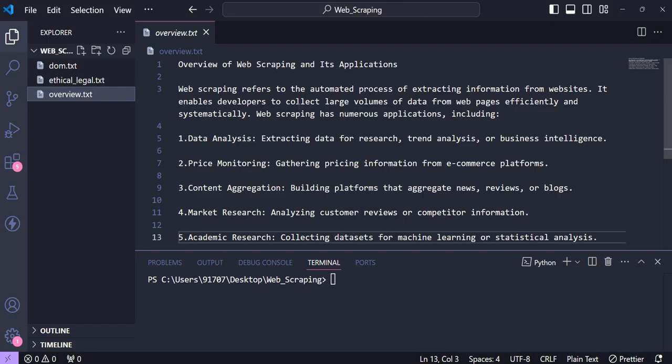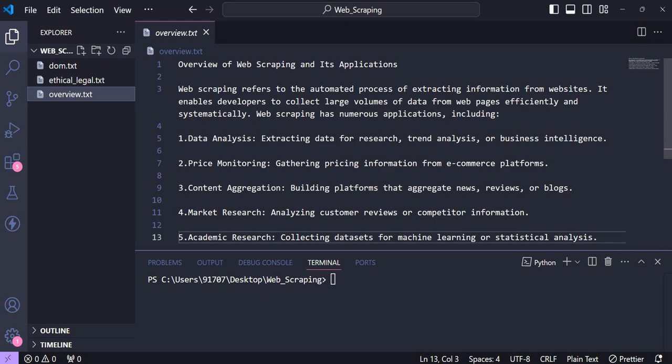There are numerous applications of web scraping, such as data analysis, to extract data for research, trend analysis, and BI, business intelligence. Then there is price monitoring, whenever we have to gather pricing information from e-commerce websites, as well as for the stock market and stock analysis. There also web scraping is used.